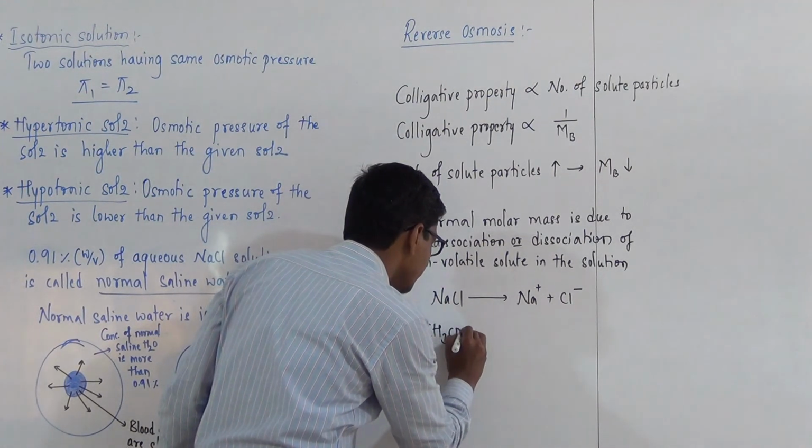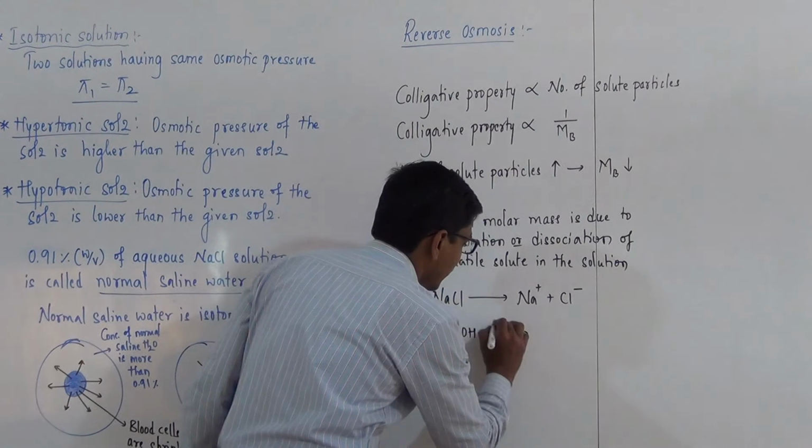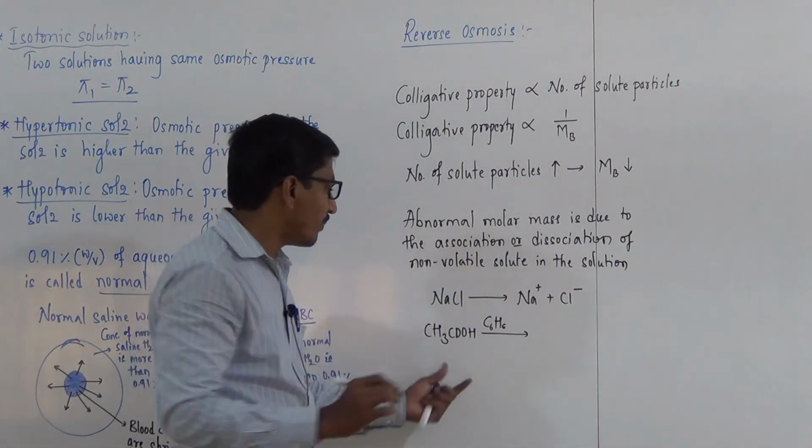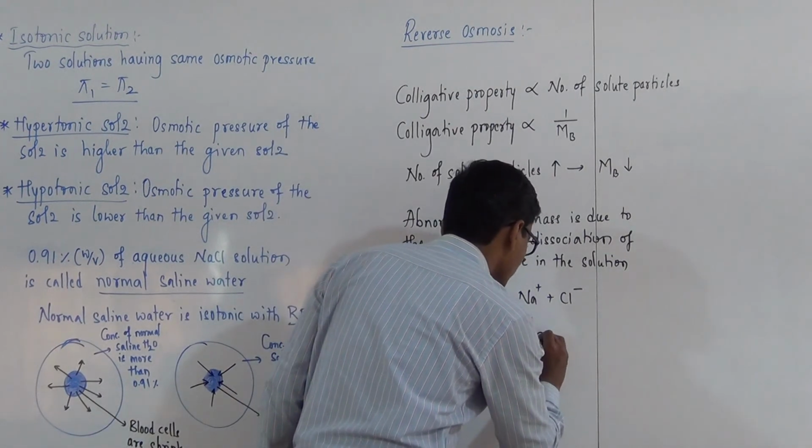And in the case of acetic acid in benzene, acetic acid in benzene undergoes dimerization.